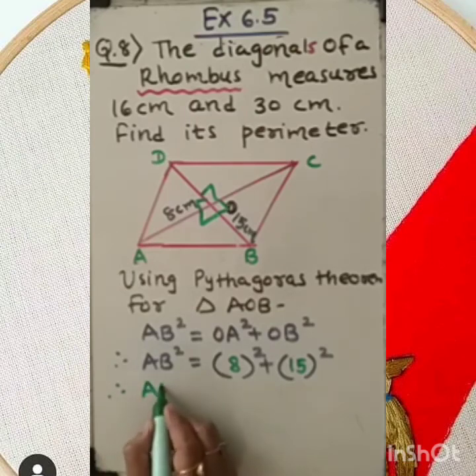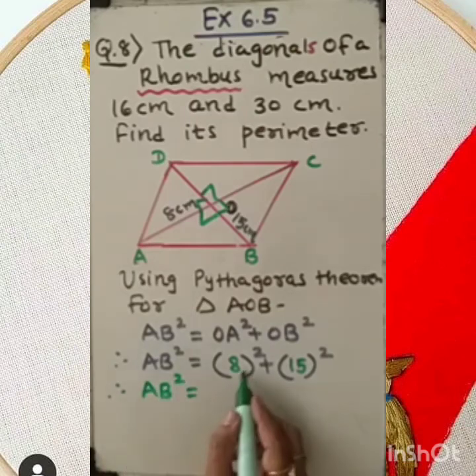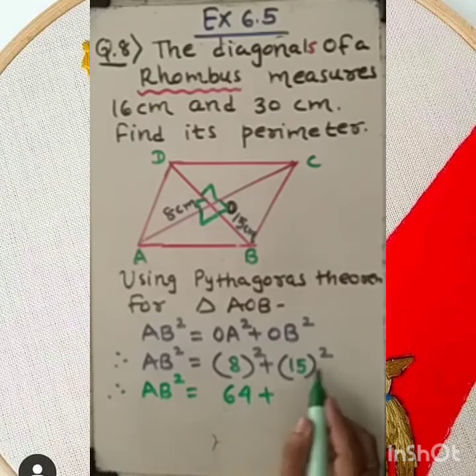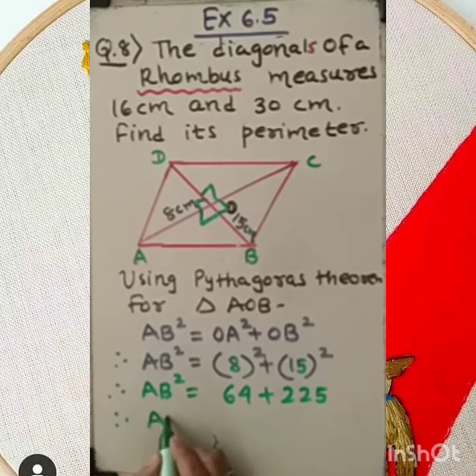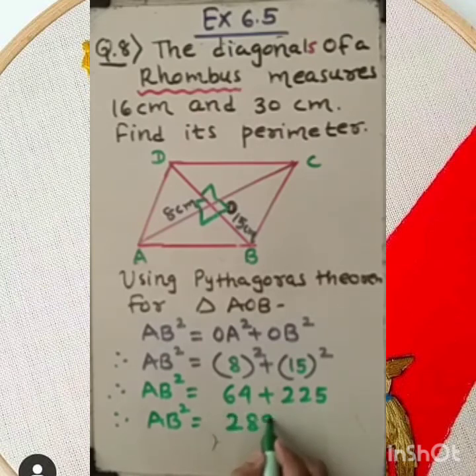So let's find the square of 8. You know 8 square is 64. 15 square is 15 into 15, 225. So my dear student, AB square will be, let's add both of these. The sum is 289.